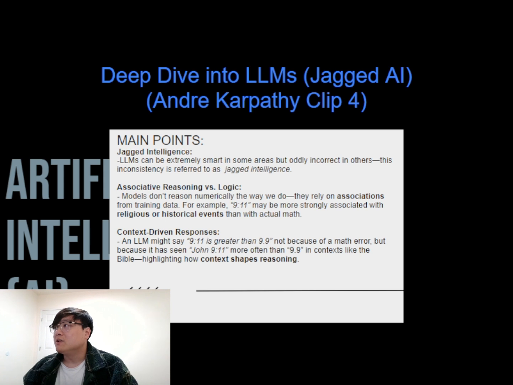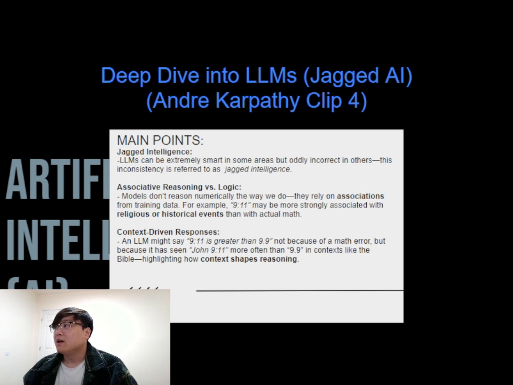The model isn't reasoning like a calculator. It's using patterns and associations it learned from massive amounts of text. And what it's likely doing here is recognizing 9.11 not as a number, but as a reference, possibly to a Bible verse like John 9.11 or even to the date 9/11.